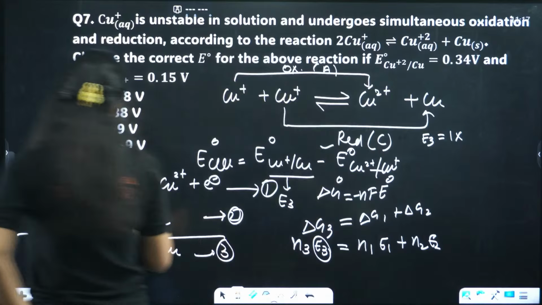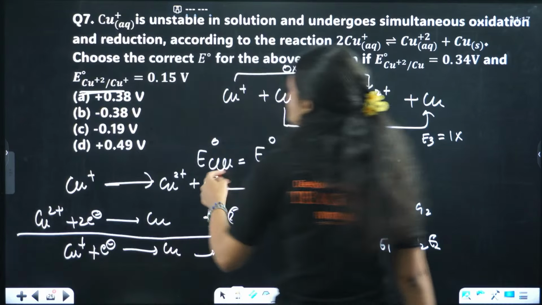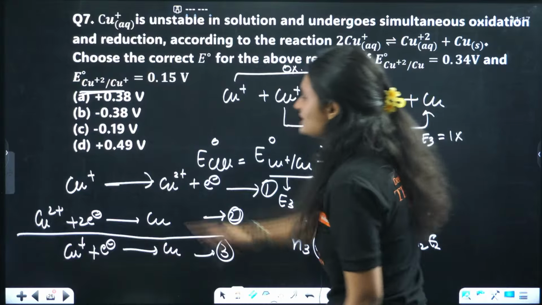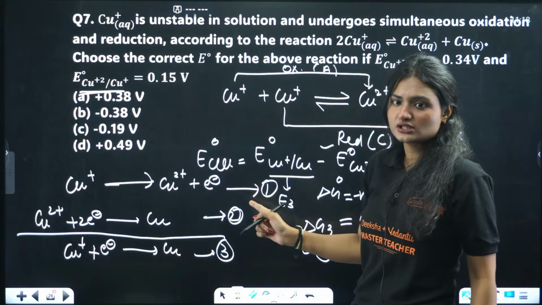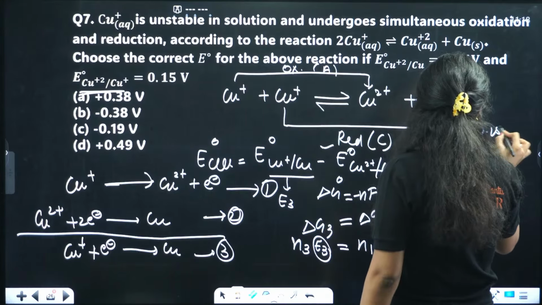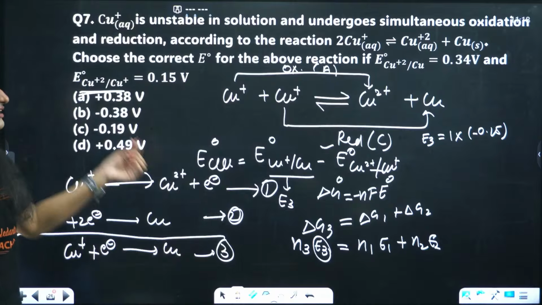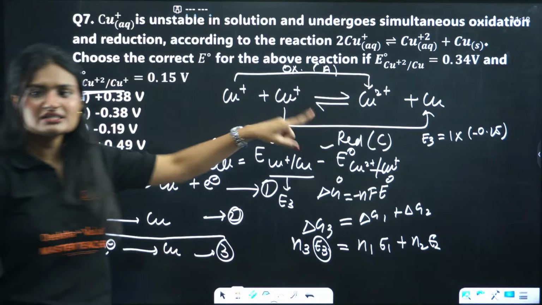And for this reaction, Cu+ to Cu2+, this is the electrode potential, 0.15. But see, the reaction is oxidation. This is the oxidation potential. So in this case, we reverse the value, minus 0.15. As it is an oxidation reaction, we'll reverse the reduction potential as minus 0.15.